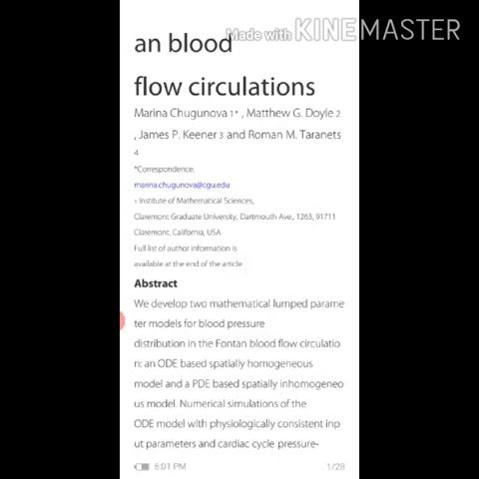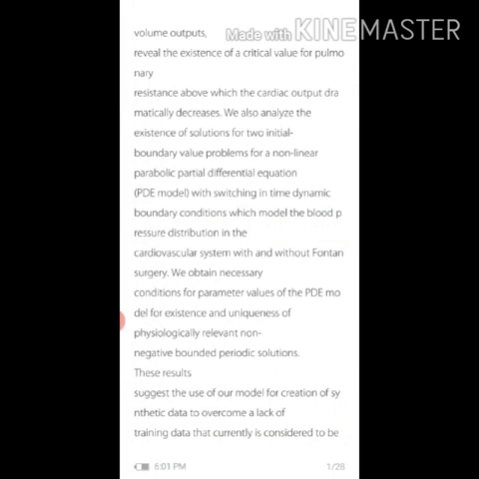spatially inhomogeneous model. Numerical solutions of the ordinary differential equation model, which physiologically consist of input parameters and cardiac cycle pressure volume outputs, reveal the existence of a critical value for pulmonary resistance above which cardiac output dramatically decreases.